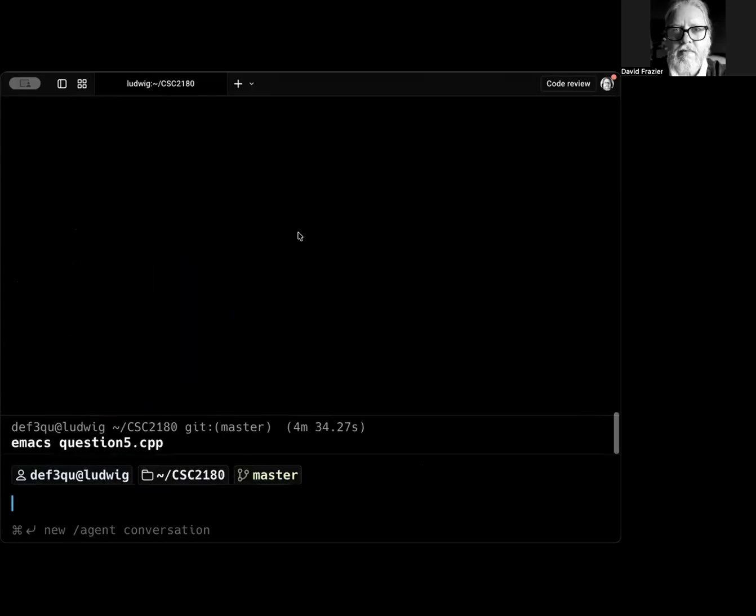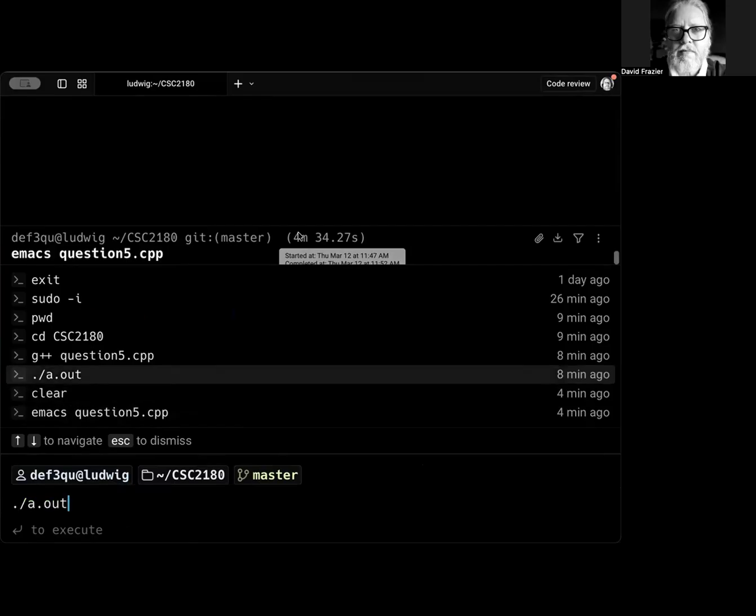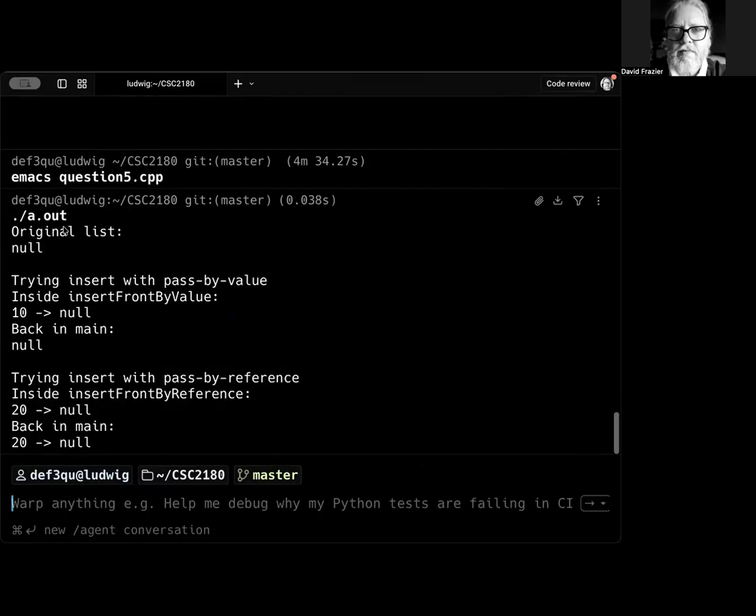So when I run this, okay, we'll see here's our original list is null, which is correct. When trying to insert with the pass by value, inside of the function, it correctly inserts the 10 that then points to null. But back in main, it just has the null. It did not make that change. Okay. The other version, where we're doing it correctly with a pass by reference, inside the function, it shows the 20 as the new head and then pointing to null, which is correct. But also back in main, this has maintained that. Okay. So that's the problem.